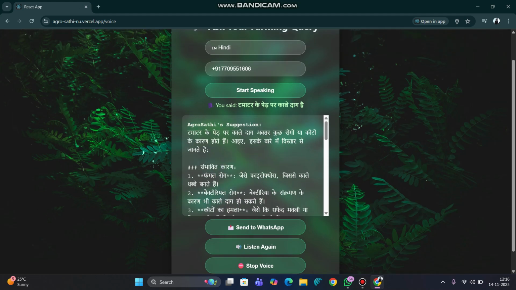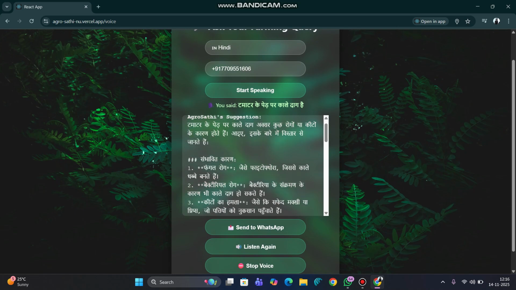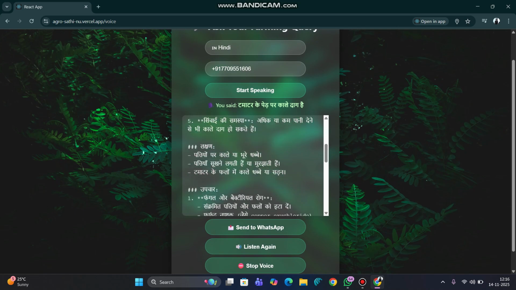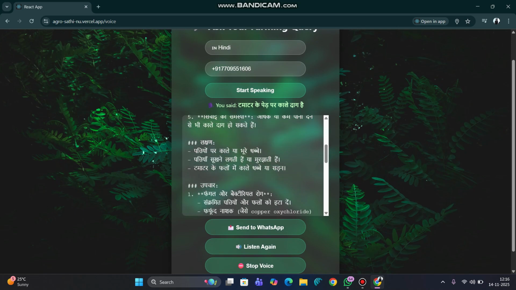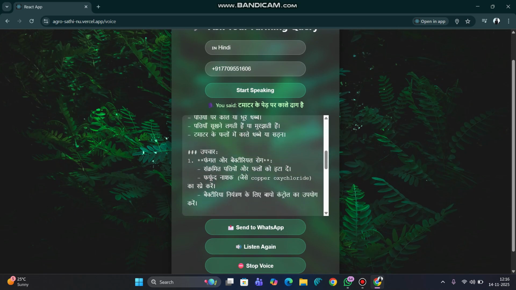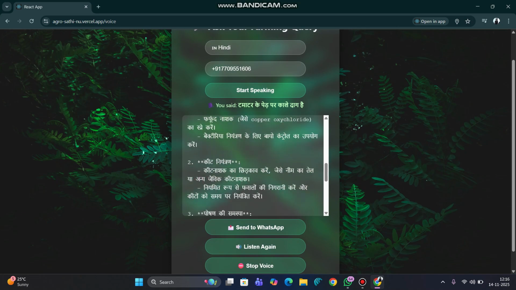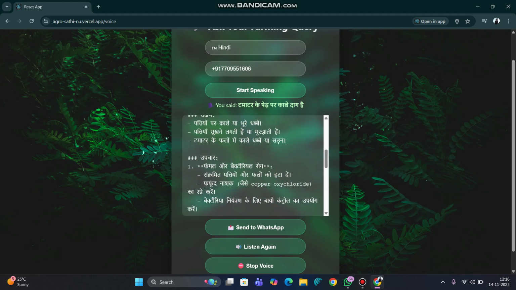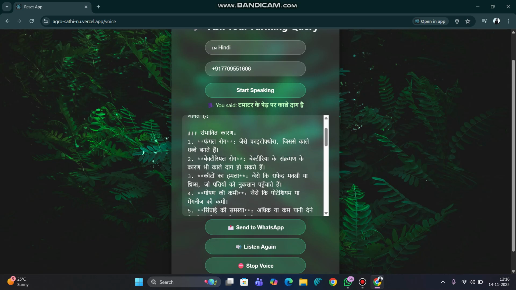Okay, so now it generated a query and generated a response. Here we are getting the response in Hindi as well. It's giving the reason, the lakshan, basically symptoms, and the cure for it. So the cure is in the form of a 7-day plan. Yeah, so that's what it's giving.